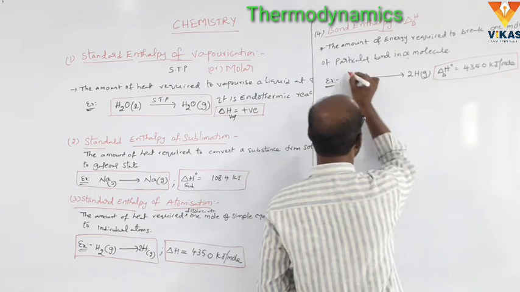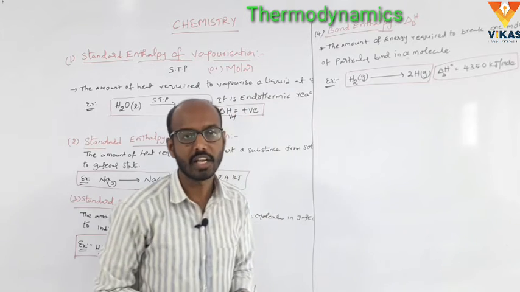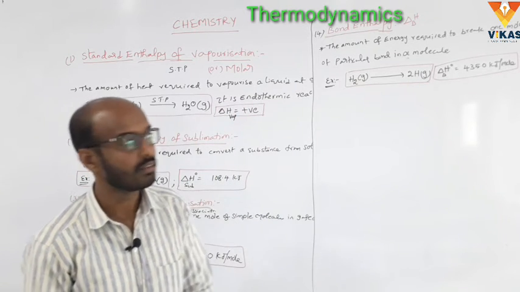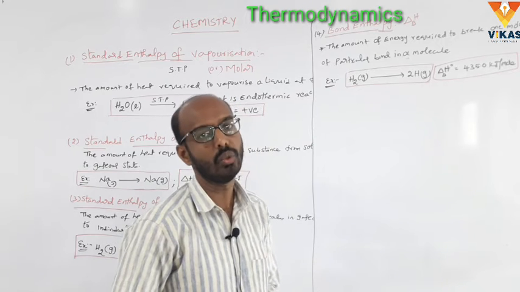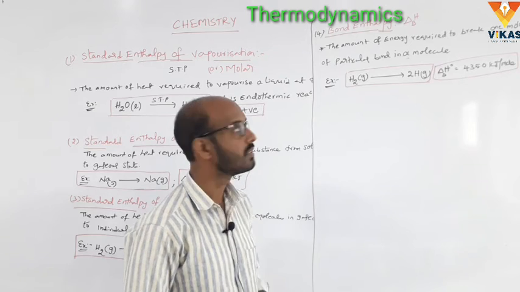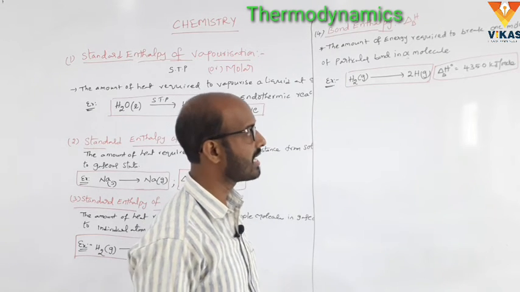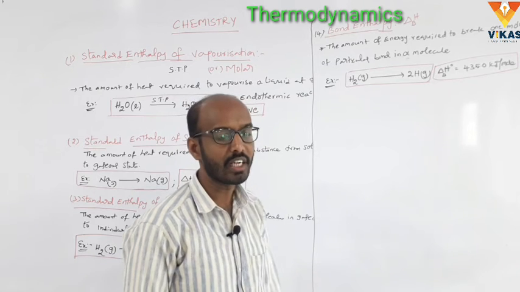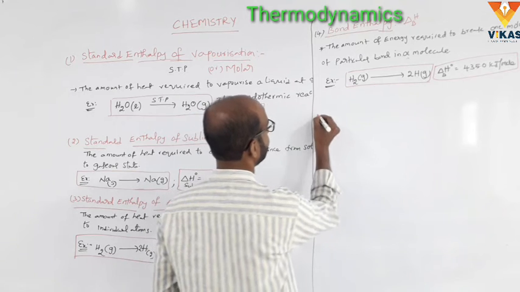So what is the meaning of bond enthalpy? The amount of energy required to break 1 mole of the particular bond in a given compound or molecule, resulting in the formation of atoms or ions or radicals, is called bond enthalpy. An example: H2 gas is converted into H gas and the bond enthalpy is 435.0 kilojoules per mole. Okay, and next one,